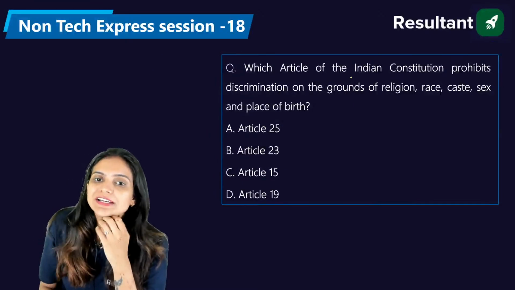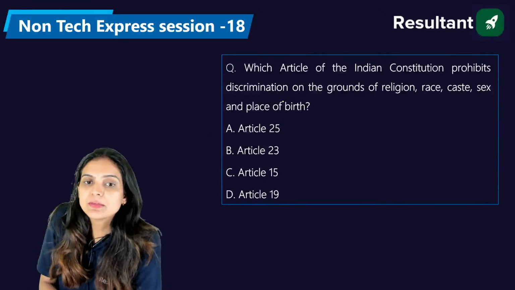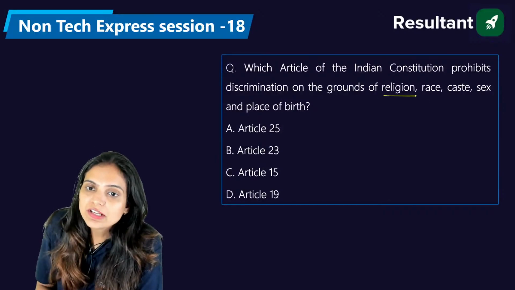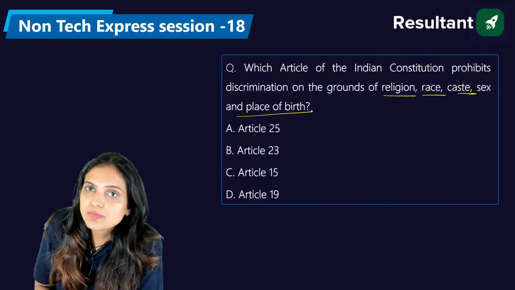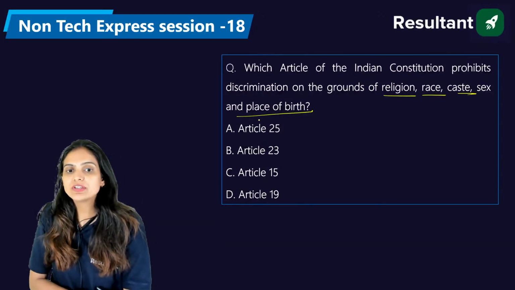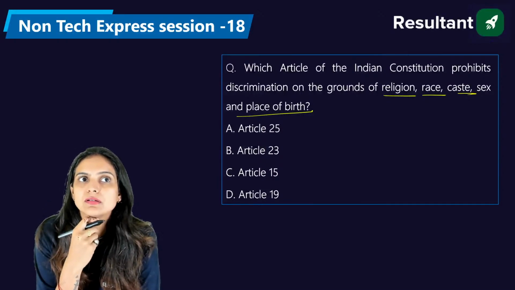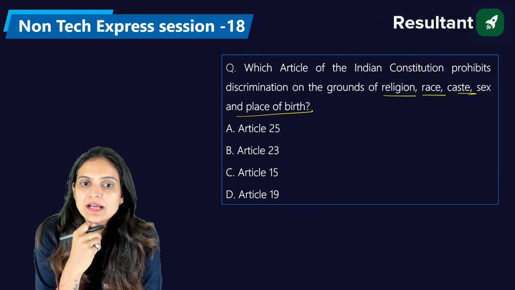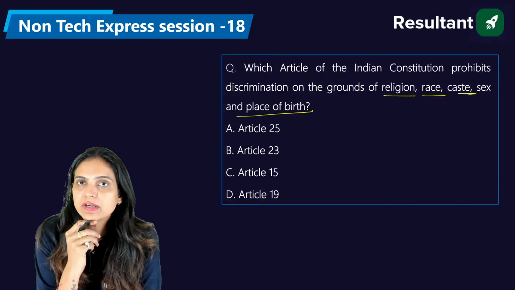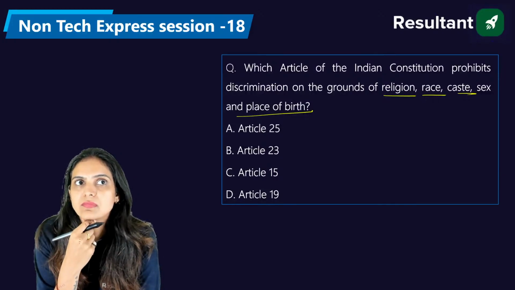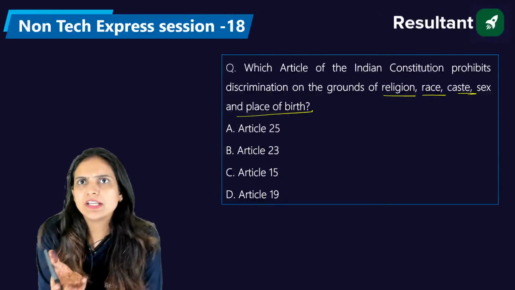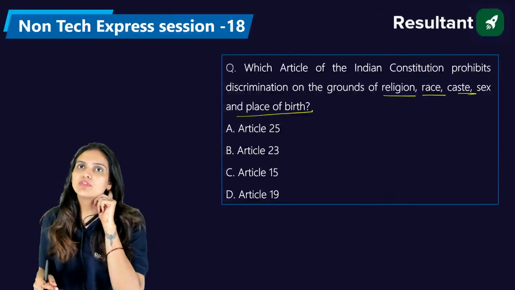Now, which article of the Indian Constitution prohibits discrimination on the grounds of religion, race, caste, sex, and place of birth? It's Article 25, 23, 15, or 19. What is your answer, everyone? Sure, 15. In Article 14, we have the right to equality before law.